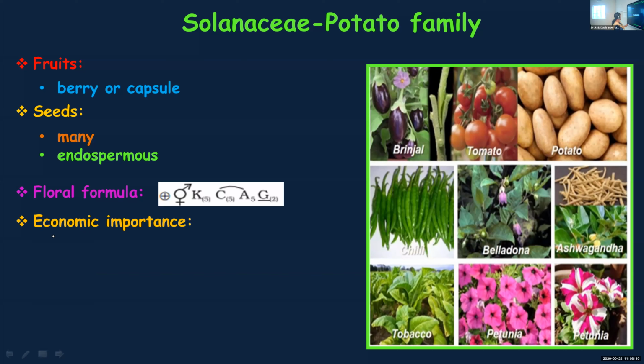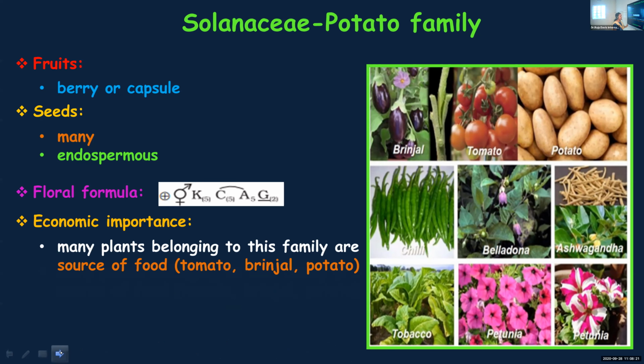Then economic importance. Many plants belonging to this family are a source of food. So many food products we get from the members of this family: tomato, brinjal, potato. Then spices like chili we get from this family. Then medicines, different medicinal plants are also found: belladonna, ashwagandha. You can see the pictures over there. Belladonna, ashwagandha and all are medicinal plants.